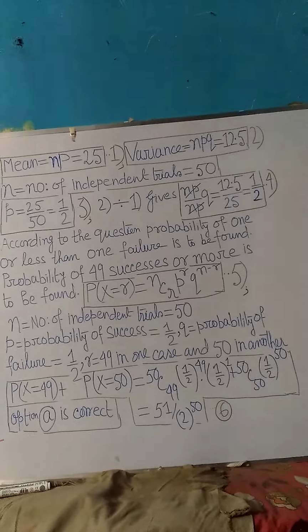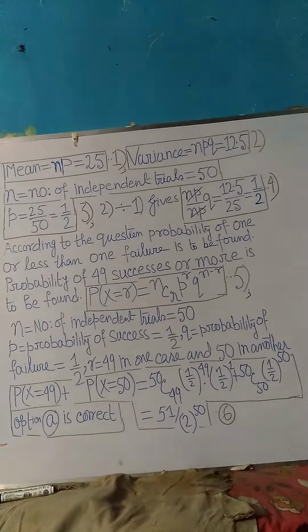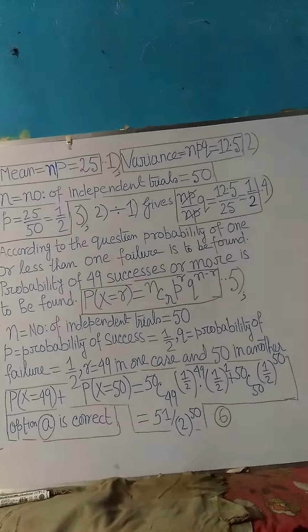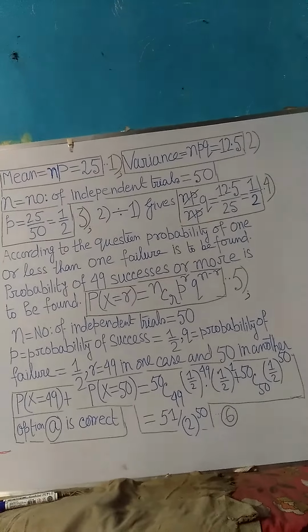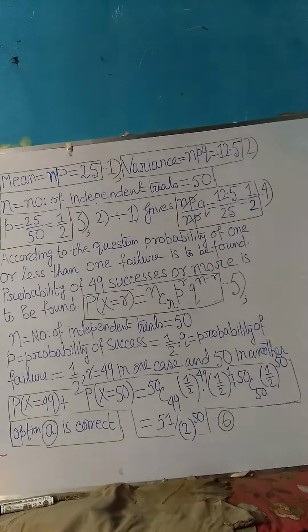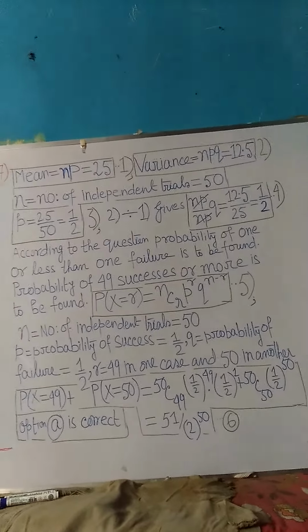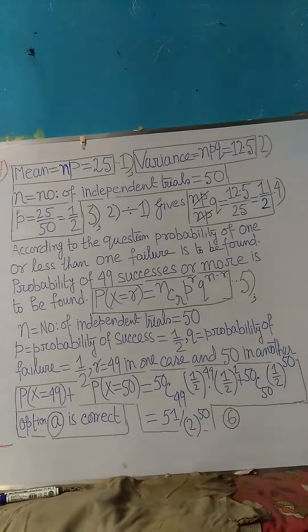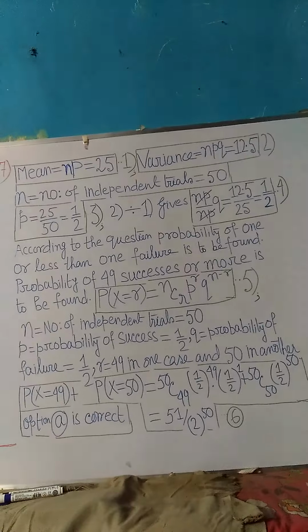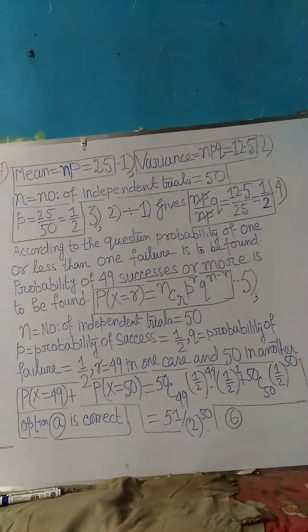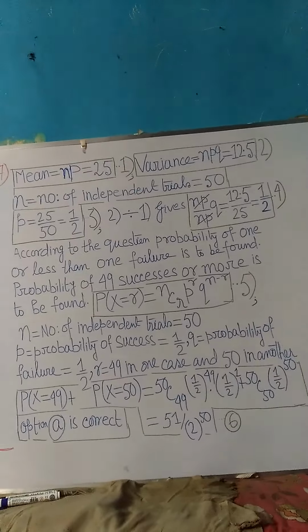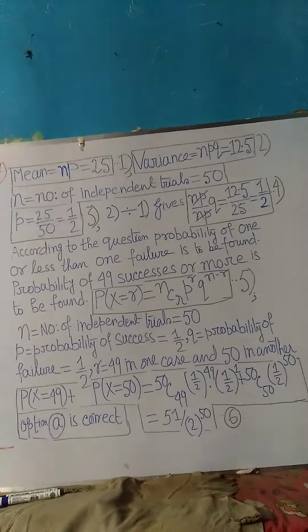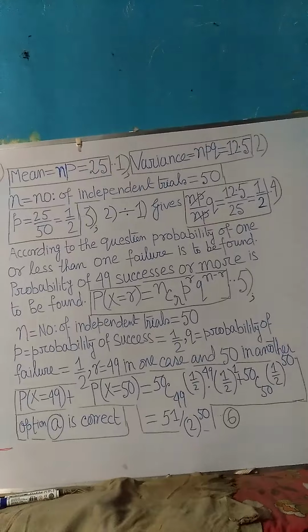But a binomial distribution with r successes out of n independent trials, with success and failure in each event having a finite probability p and q, is represented as in equation 5. Equation 5 is the backbone corresponding to this problem. So please look at equation 5 very carefully, where, as written on the board, n is equal to the number of independent trials, which as already mentioned is equal to 50 in this case.